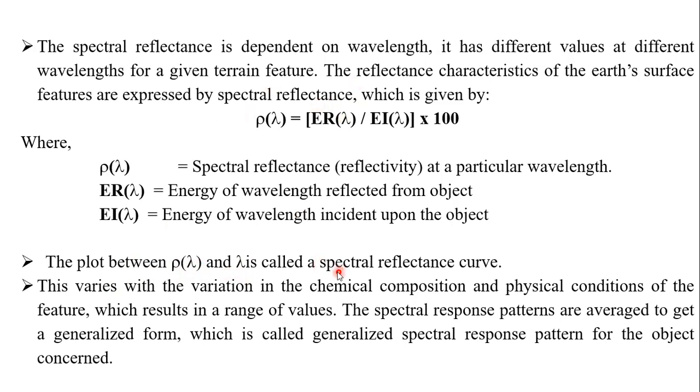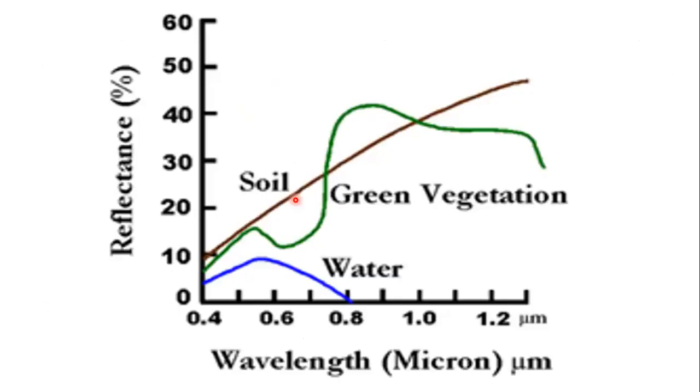What is the graph? This spectral reflectance is completely different from object to object. This is the reflectance, and this is the wavelength. See, students, for water the reflectance is very low, because we are incident on it and most of the water is very transparent. That's why most of the wavelength goes completely inside.